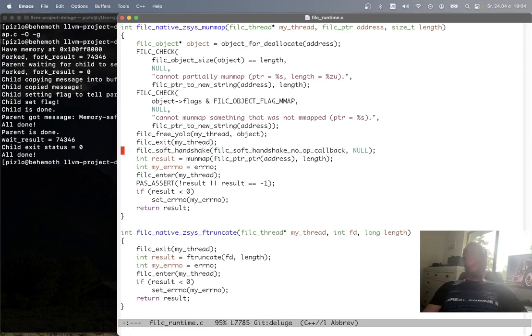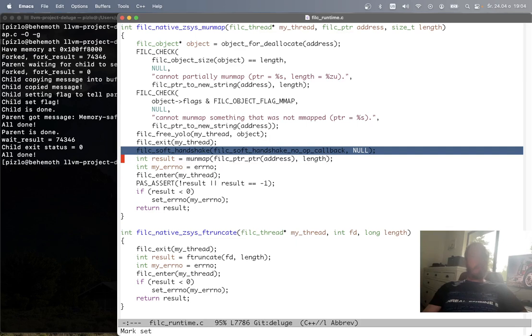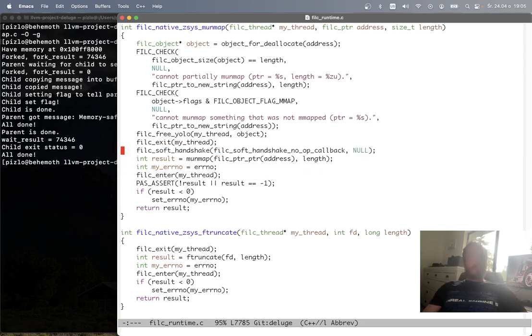Note that normally freeing an object does not require the soft handshake, because normally freeing an object in Fil-C means that the object is just cleaned up by the garbage collector. Here, the capability object will still be cleaned up by the garbage collector, but we're freeing the payload manually, calling munmap, hence the soft handshake is necessary. And then we do that. We exit before soft handshaking and munmapping, and then we enter back in, and we're done.